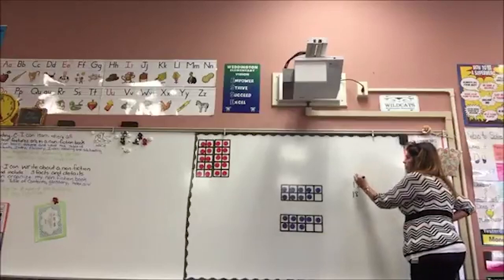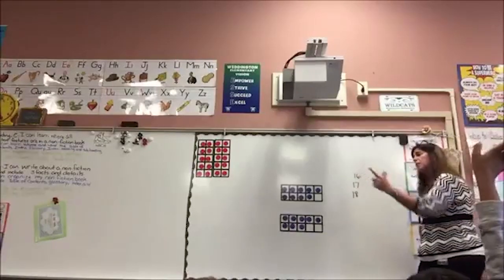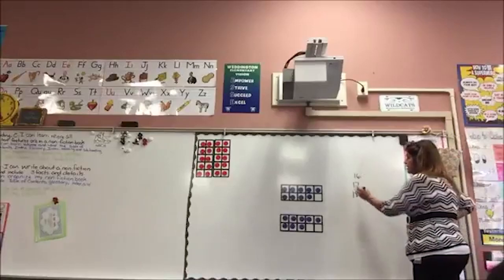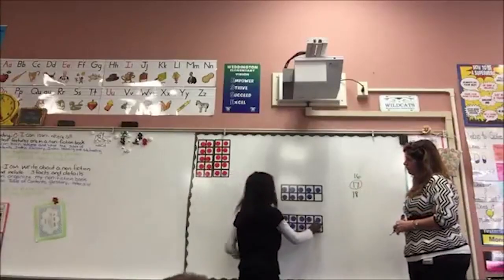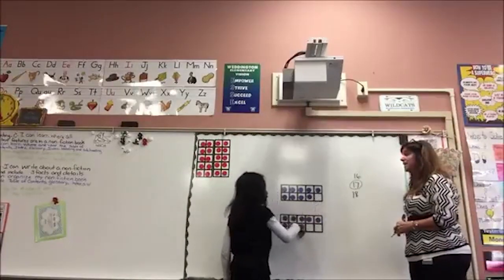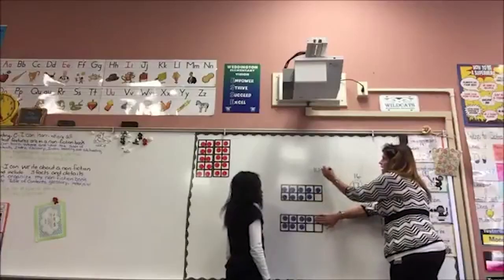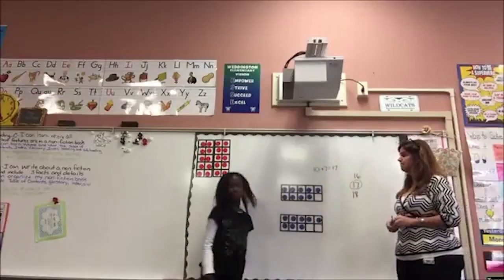16. All right, let's look now at how you may have solved this. Can you come up for us and tell us how you got 17, please? So, in my mind, I took this up here, and I saw there was 7 more. So you made a 10. So 10 plus 7 gave you 17. I love your thinking.